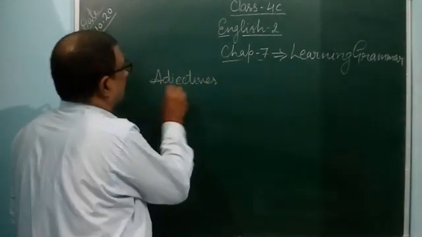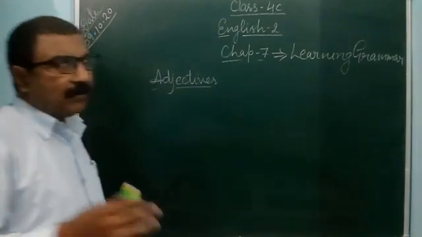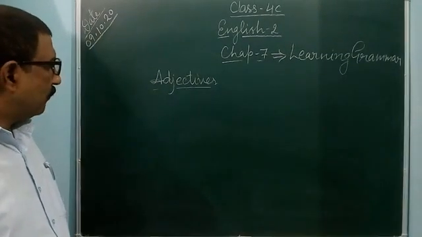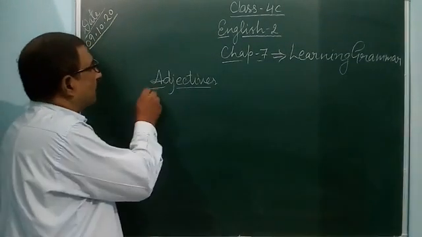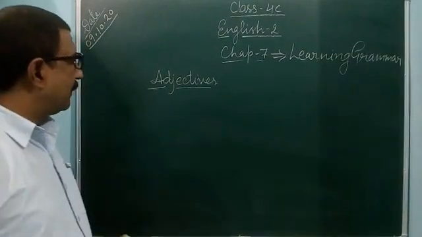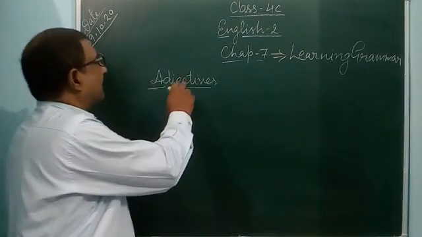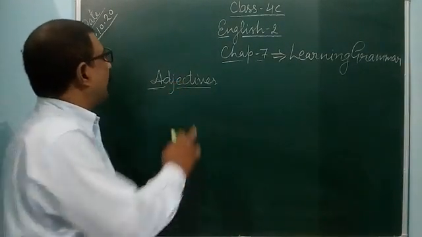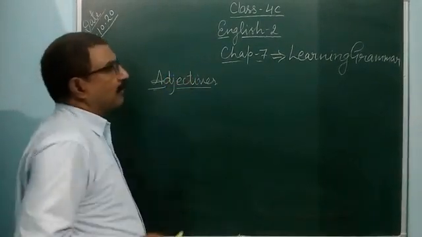Adjectives. First, understand what adjectives are. One day before, when I started grammar, I had explained adjectives also. So what are adjectives? Adjectives are the qualifying words.